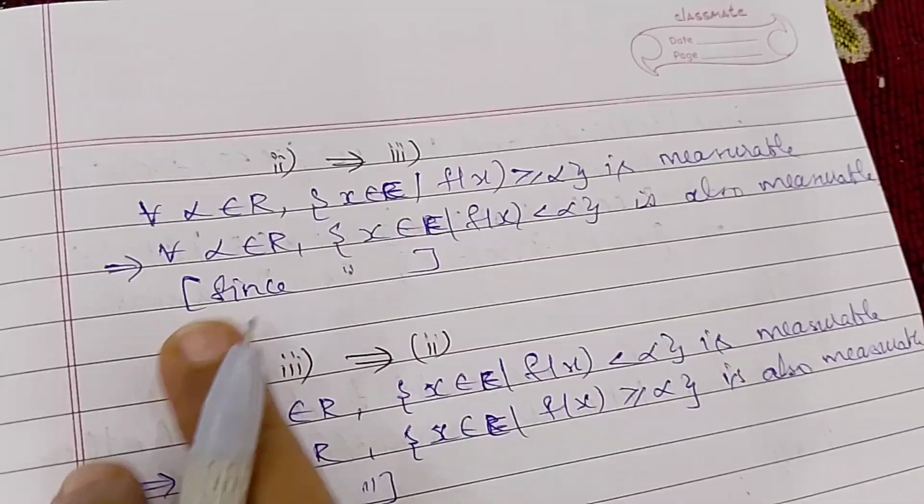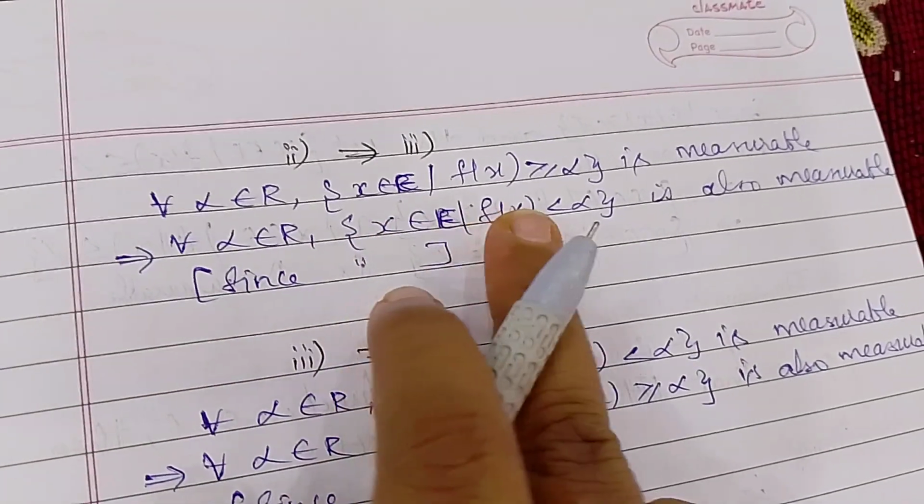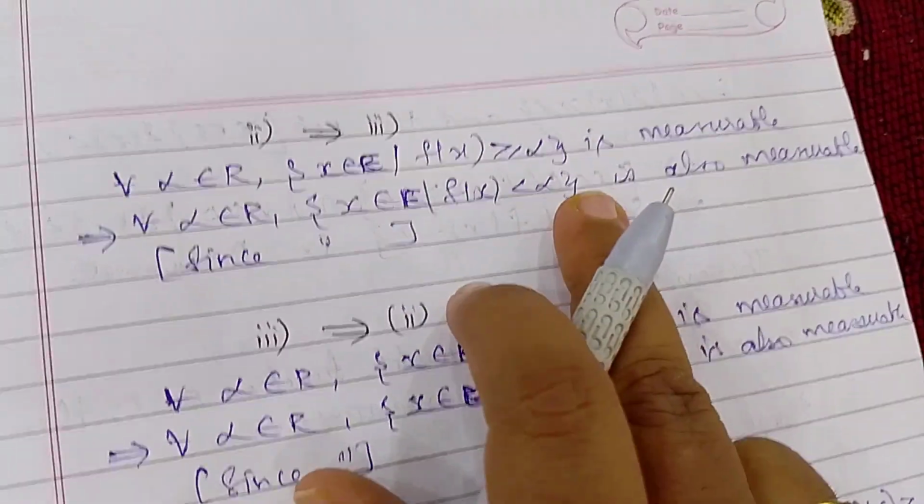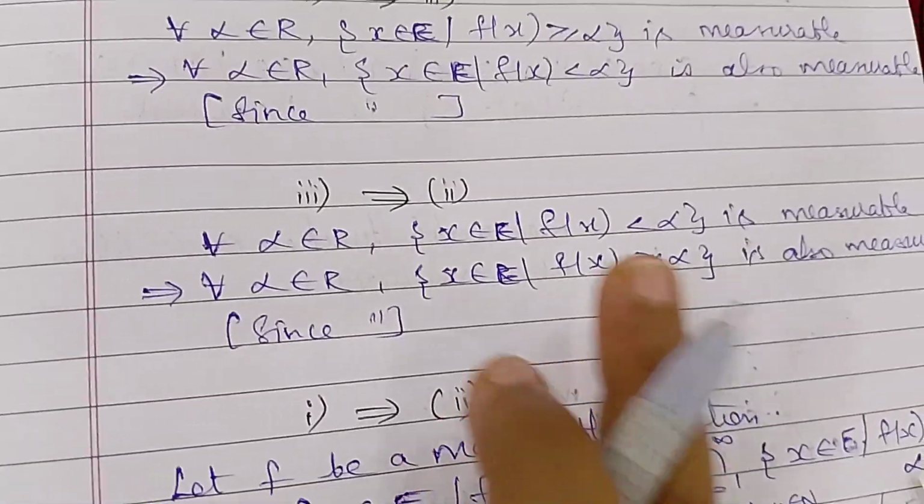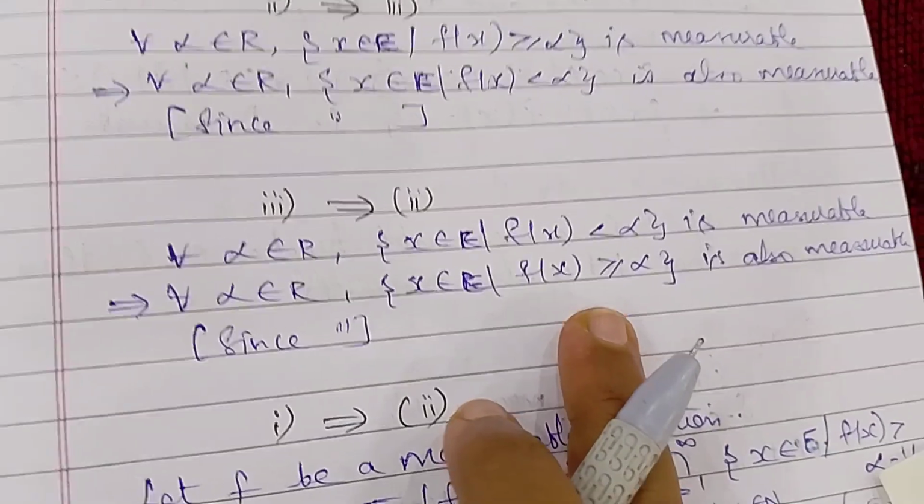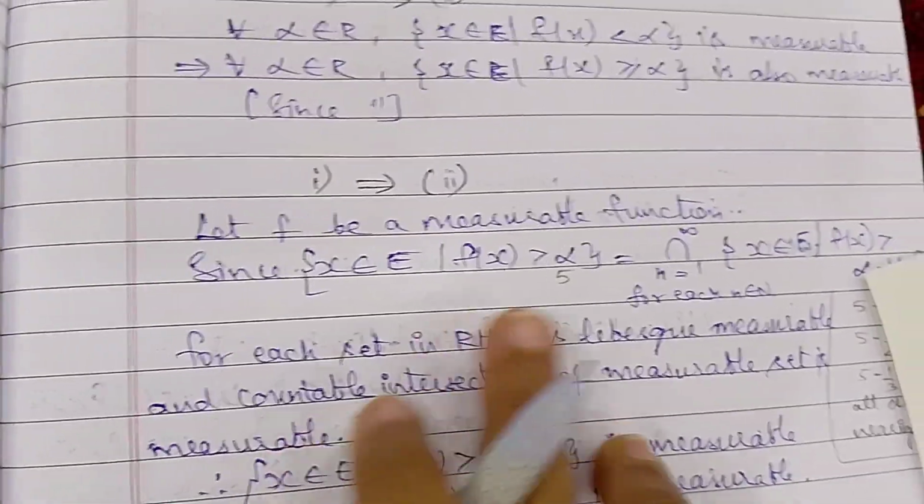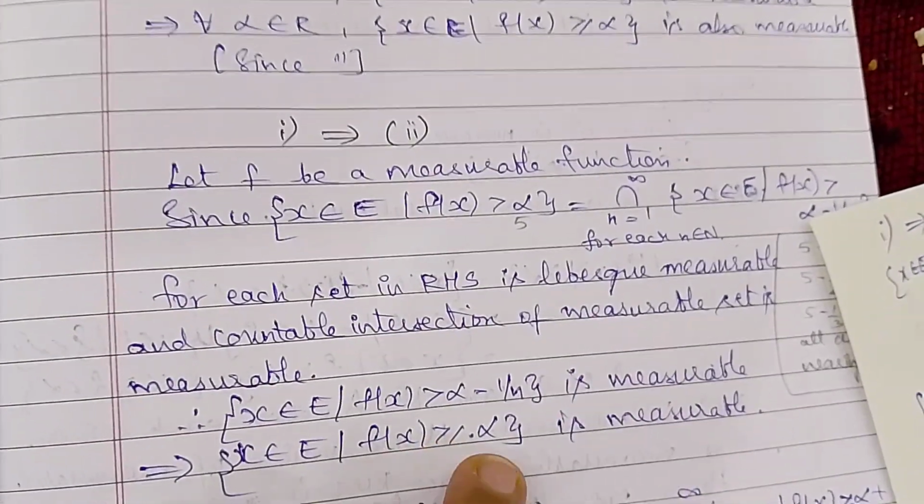I have written here: x belongs to E such that f of x is greater than or equal to alpha implies f of x is less than alpha. If this is measurable, this is also measurable. 3 implies 2, that is, less than alpha: if f of x less than alpha is measurable, then f of x greater than or equal to alpha is measurable. Now we will see how greater than alpha implies greater than or equal to alpha.